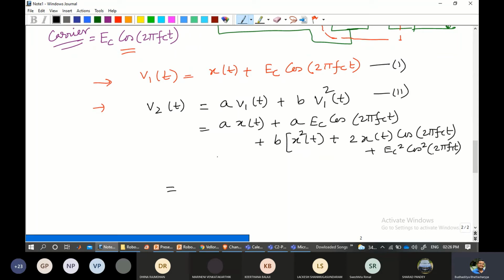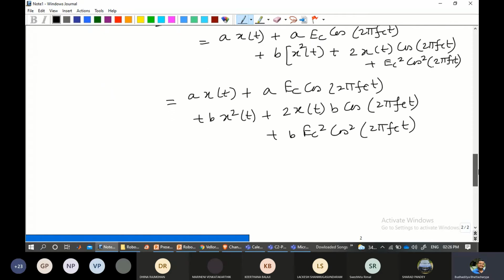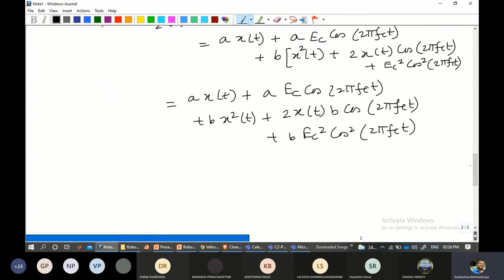If you go on breaking this down into further segments, we get a x(t) plus a Ec cos 2 pi fc t plus b x squared(t) plus 2 b x(t) Ec cos 2 pi fc t plus b Ec squared cos squared 2 pi fc t. So if I go on breaking this down, we simplify it and come up with this solution.